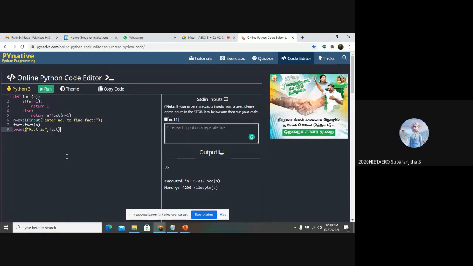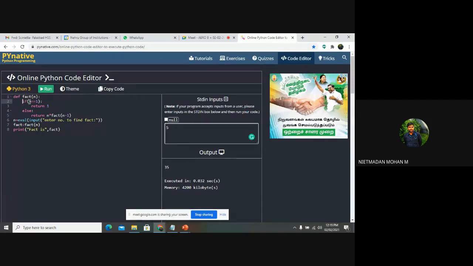Sir, in 7th line. So it means the program will start in the 6th line. We are getting an input from the user, it means 5 factorial. And after that, it will move to the 7th line. The variable fact is equal to, we are calling a function fact of n, and it will search the program for where the fact function is, and it will go over here. Now the n will be considered as 5. And here the n will be considered as 5.